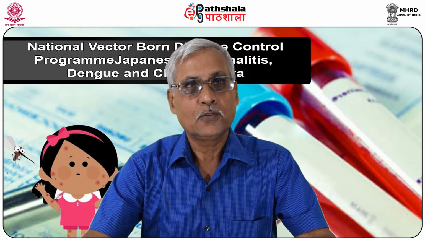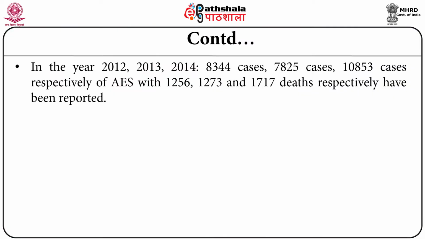In the years 2012, 2013 and 2014, respectively 8,344, 7,025 and 10,085 cases of AES were reported, with 1,256, 1,273 and 1,770 deaths respectively.